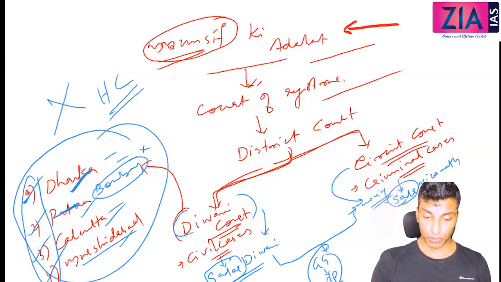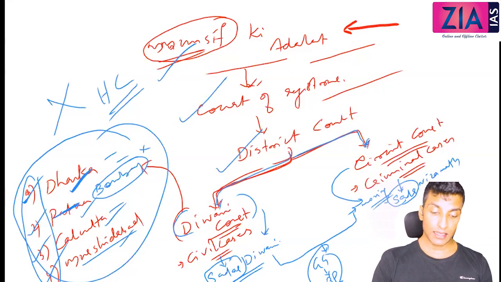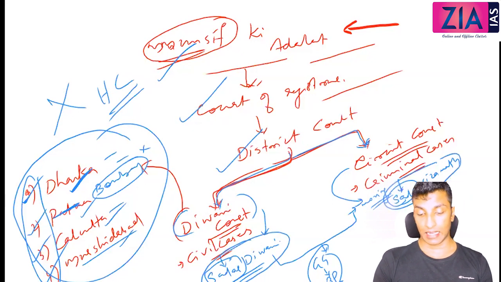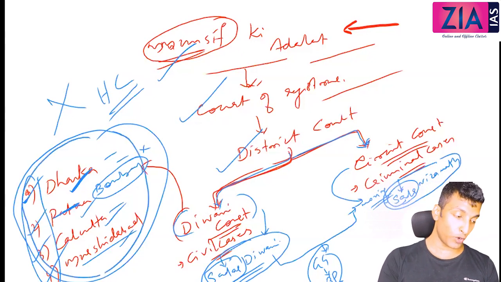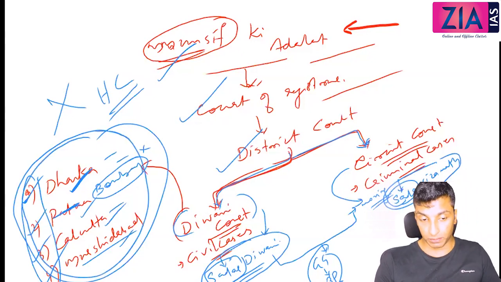Okay. So Munsif ki Adalat, and then Court of Registrar, District Court. Above the District Court it is further divided into civil cases and criminal cases. For civil cases, the head is Sadar Diwani, and then Sadar Nizamat. So these 4 courts which were established by Cornwallis you should also know.